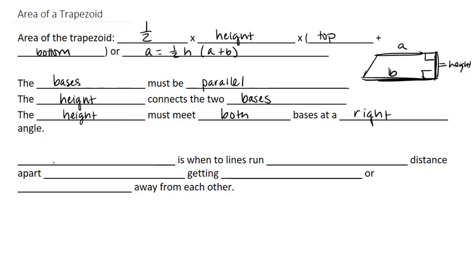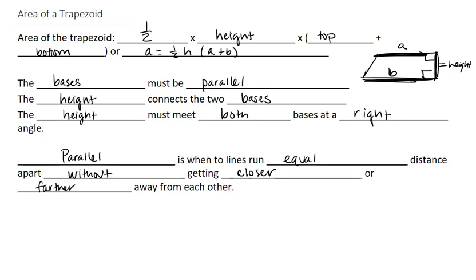Now, parallel, just to make sure we go over this, is when two lines run equal distance apart without getting closer or farther away from each other. So these must be parallel.